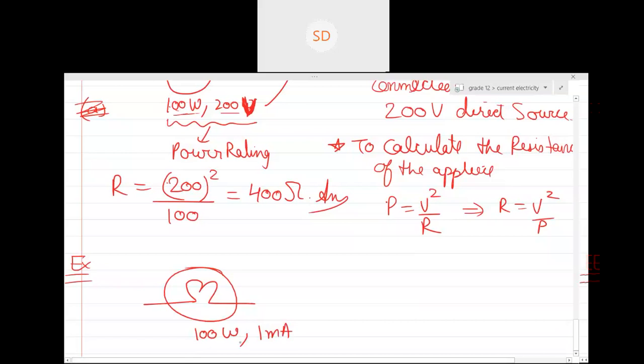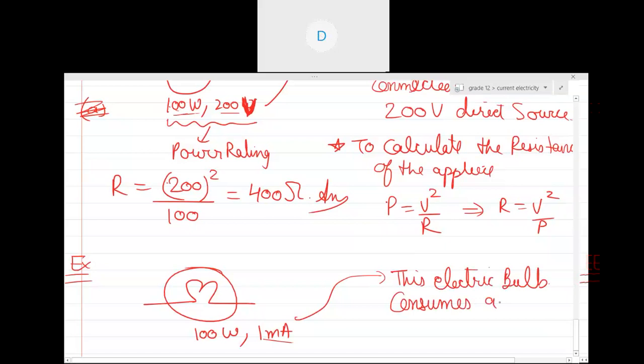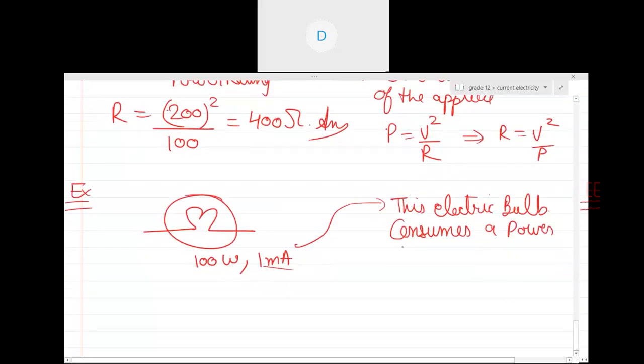Can you see over here? Guys, can you see here I am not given the voltage, I have been given the current. So how will you read it now? How will you read it? Anyone? The electric bulb consumes the power of 100 watt when a current of 1 milliampere is passed through it.